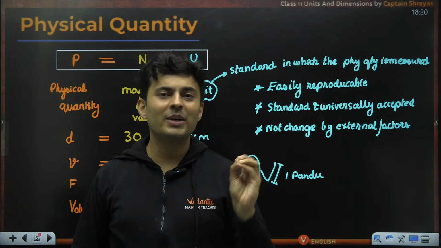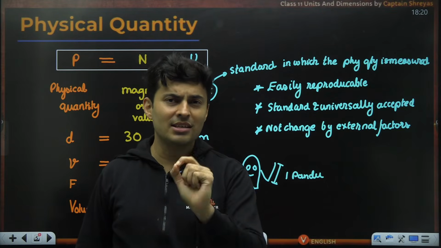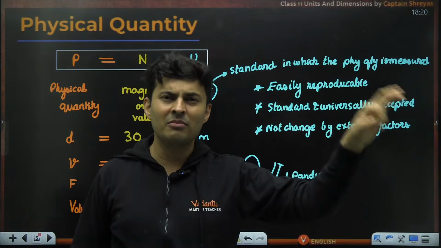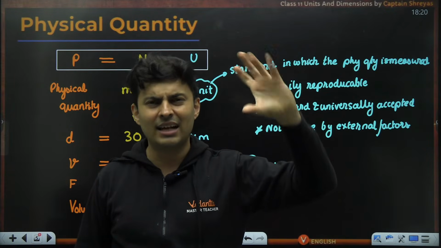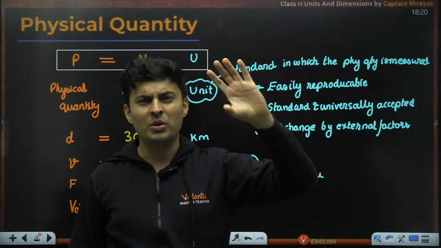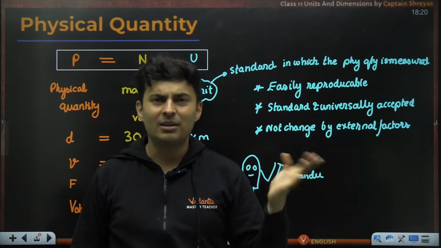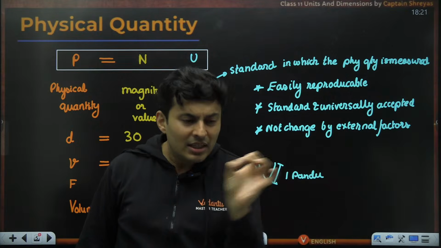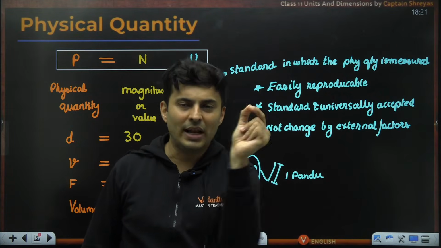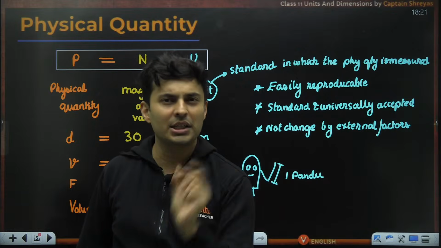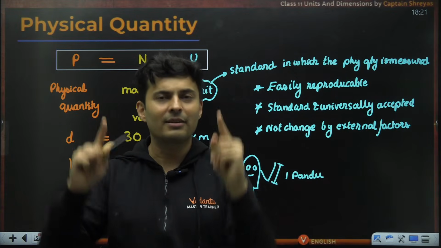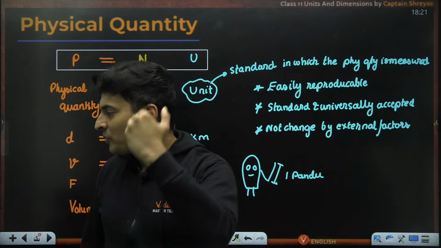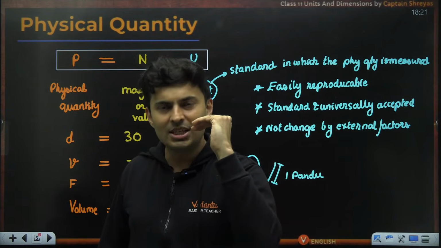Okay, so what we do is we take how much distance does light travel in some 1 upon 3 lakh fraction of a second, something like that. So you take a big number over there, 1 upon 3 into 10 to the power 8 fraction you take. In that fraction, how much distance does light travel? That is exactly defined as a meter. Okay, so this is why you need something which is standard.